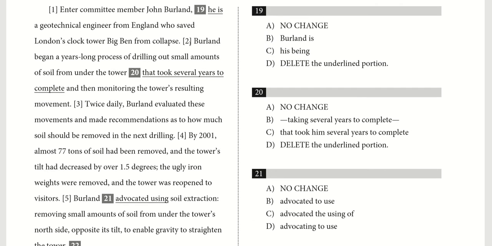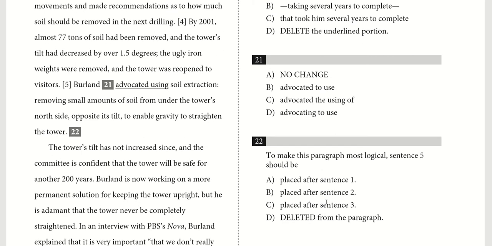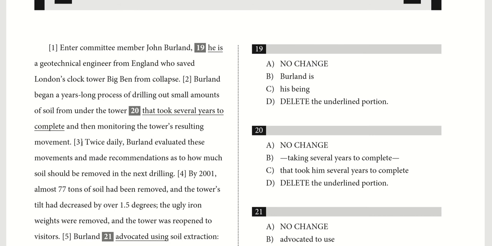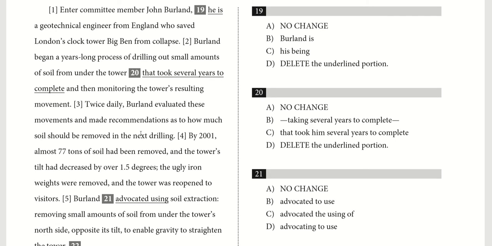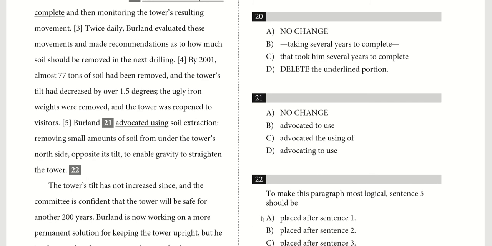If we place it after sentence 2, that wouldn't be as good anymore because, again, we're already starting to describe the process and only then stating that he advocated its use. When, again, the most logical seems to be to explain who he is, say that he advocated the use of this process, and then explain how it was done. And after sentence 3, same issue, right? We're just putting it in the middle of the description of the process, which isn't really what we want to do here. So A is going to be our answer.